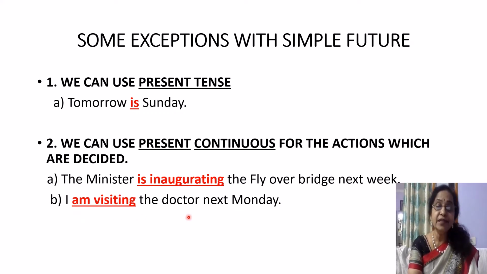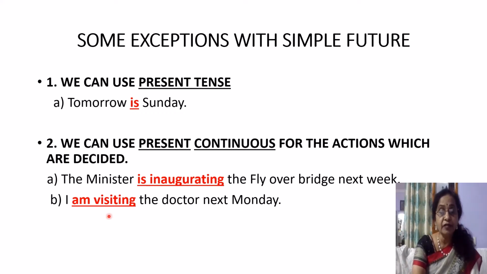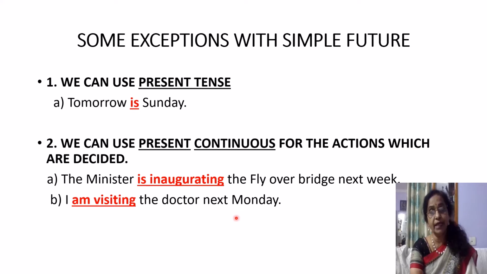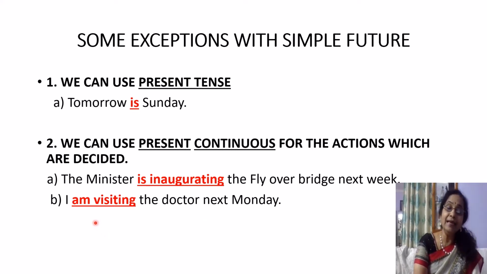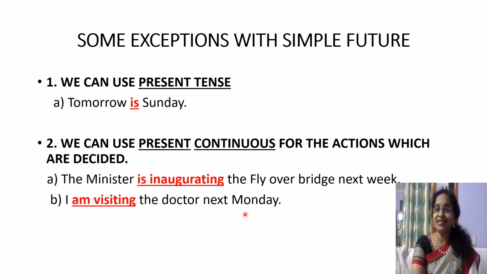I am visiting the doctor next Monday. I have taken the appointment. My appointment is scheduled, so there is no change in the schedule. So I am visiting. Instead of telling I will be visiting the doctor next Monday, I can tell I am visiting the doctor next Monday without any hesitation. So these are the two exceptions we can use in the future tense, simple future. The present tense and the present continuous we can use.